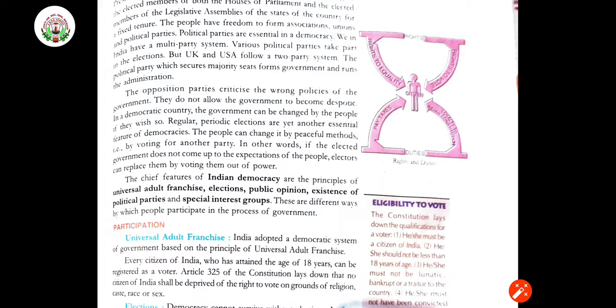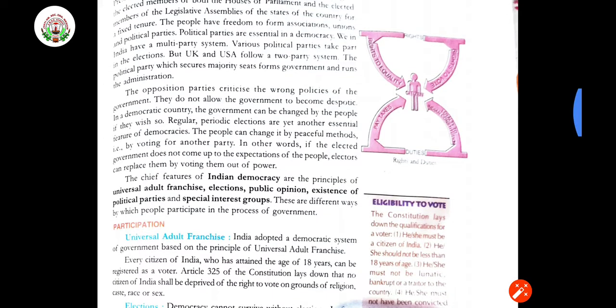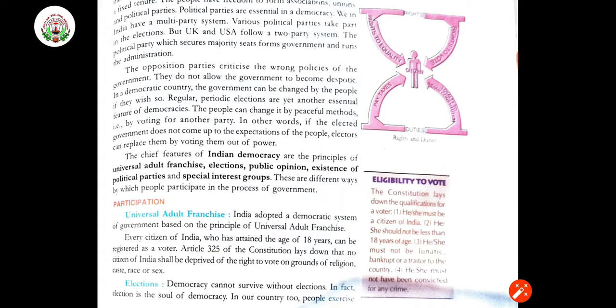Despotic means, in some places there is only a single ruler and he rules according to his own choice, and he may show some cruelty. A despot is a ruler who holds absolute power, typically one who exercises it in a cruel manner, right? So they do according to their own will. In a democratic country, the government can be changed by the people if they wish so, right?